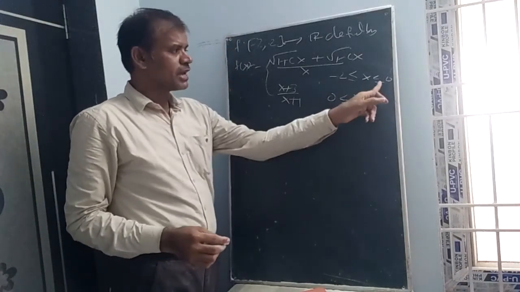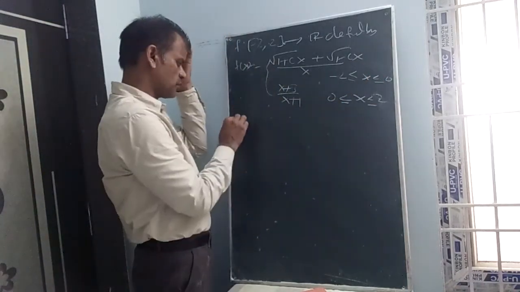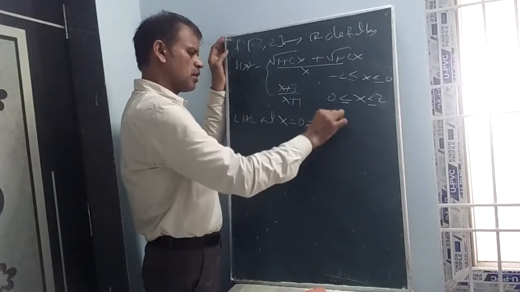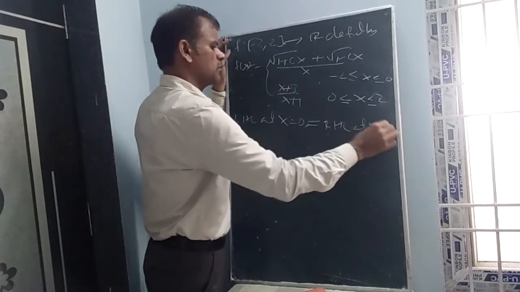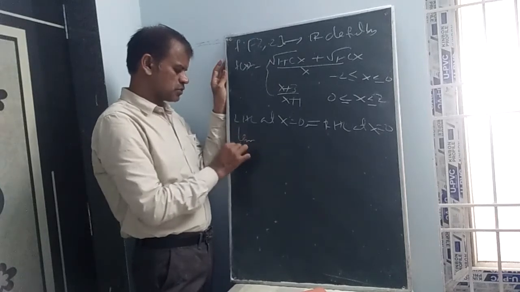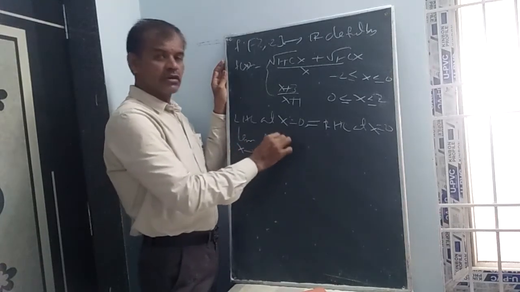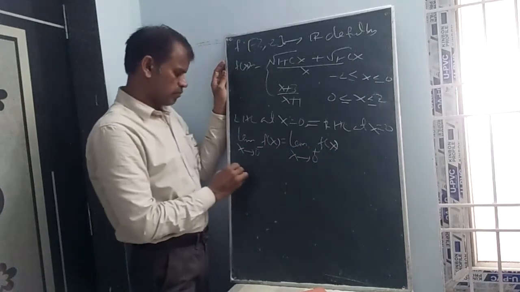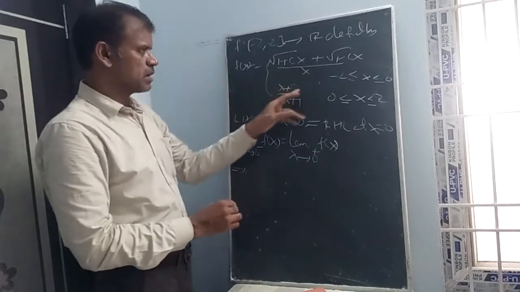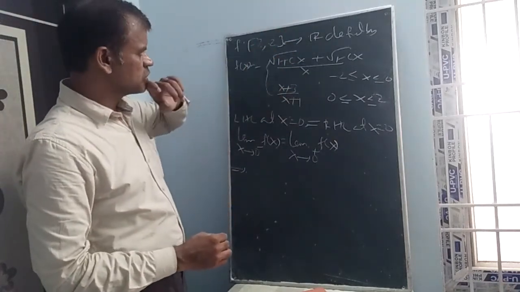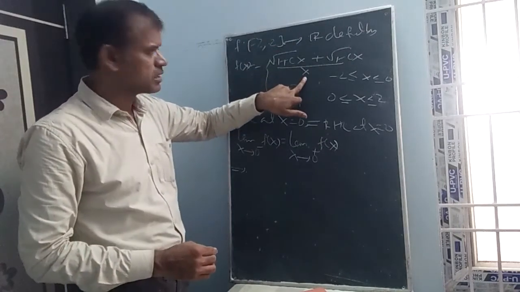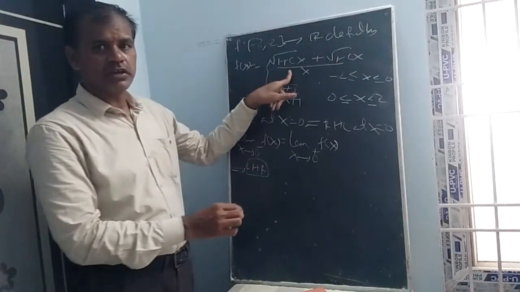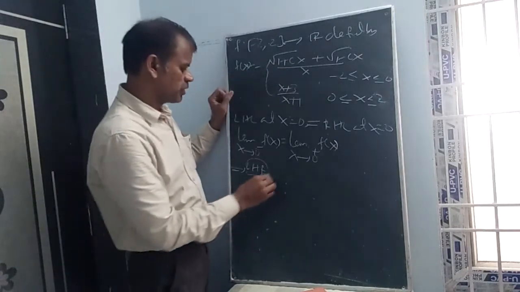You can understand this is LHL for 0 and RHL for 0. LHL at x equal to 0 is equal to RHL at x equal to 0. That means limit x tends to 0 minus f of x is equal to limit x tends to 0 plus f of x. If you substitute 0 here, 0 by 0 form, so you should not write that. Now taking LHR I am writing directly. LHR means L'Hospital rule, calculating the derivative for numerator and denominator also.